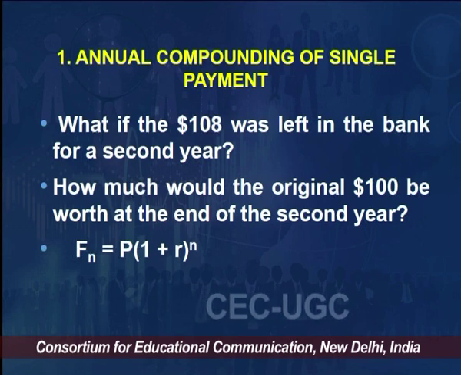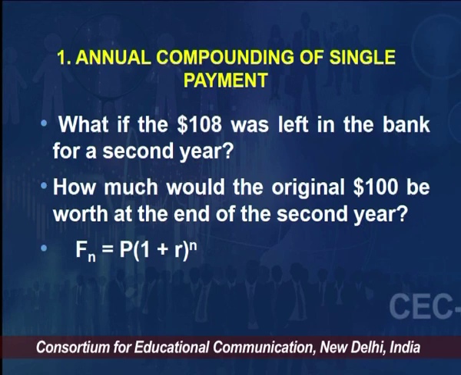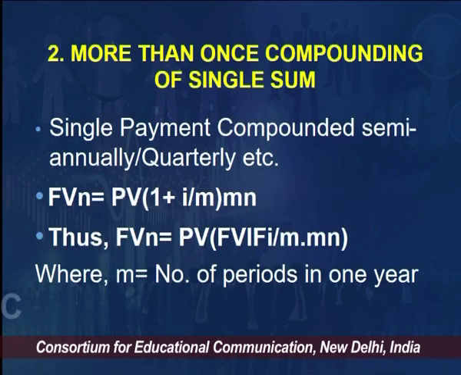So this was the first situation, annual compounding of single sum. But what will happen if we are compounding more than once, but the sum is once? Single payment means only one payment is made, let's say 100 rupees, 1000 rupees, 1 lakh, but the compounding is done more than once.